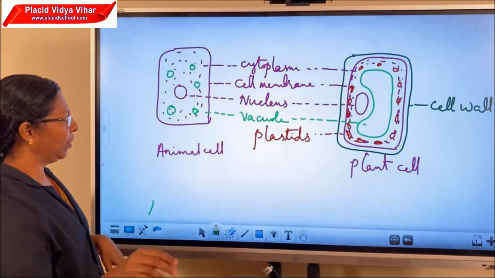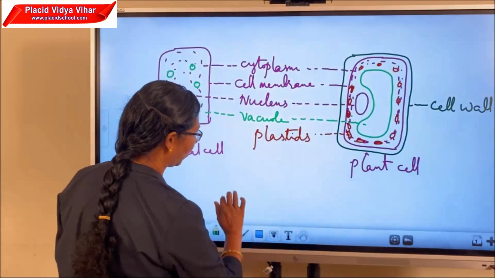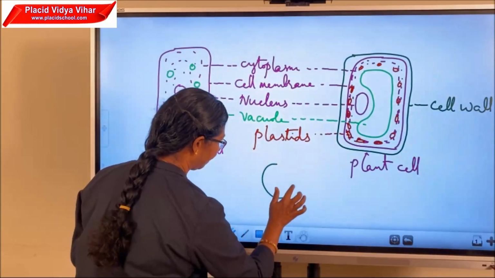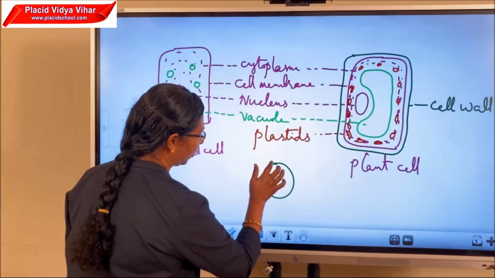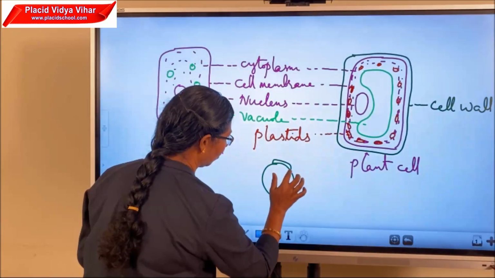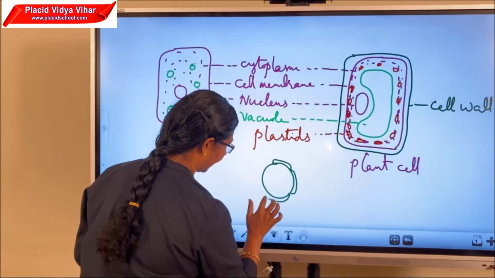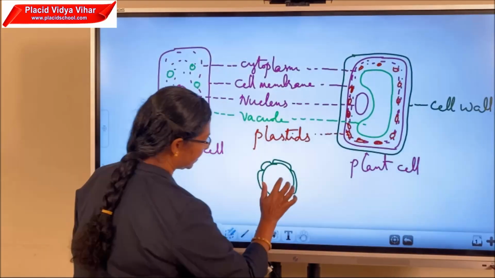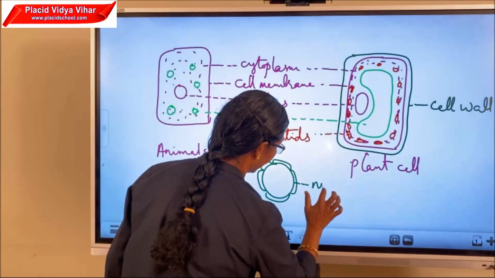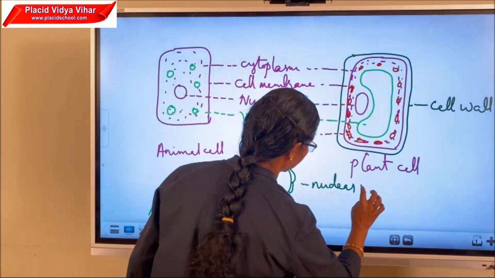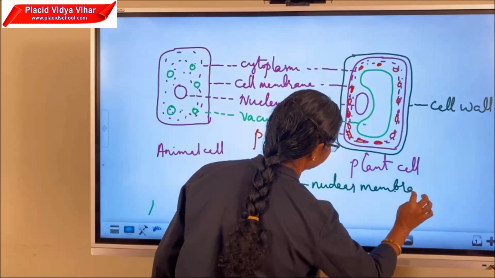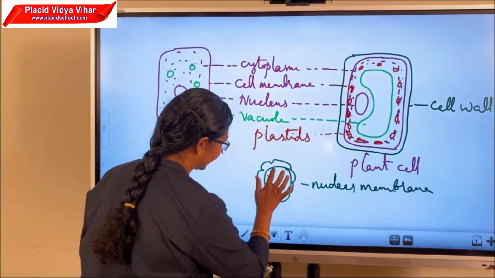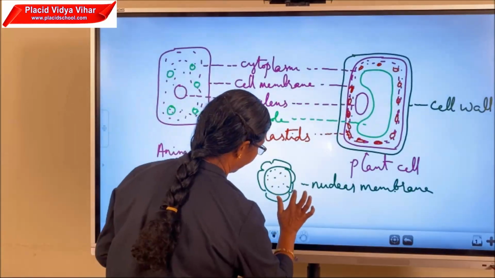Now we can study the structure of the nucleus. In both cells we can see a nucleus. The nucleus is round or spherical in shape, and outside the nucleus, this membrane is known as the nuclear membrane. This membrane is a double membrane. Inside the nucleus we can see nucleoplasm.